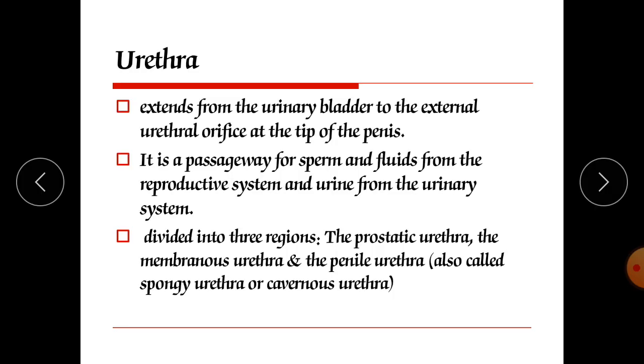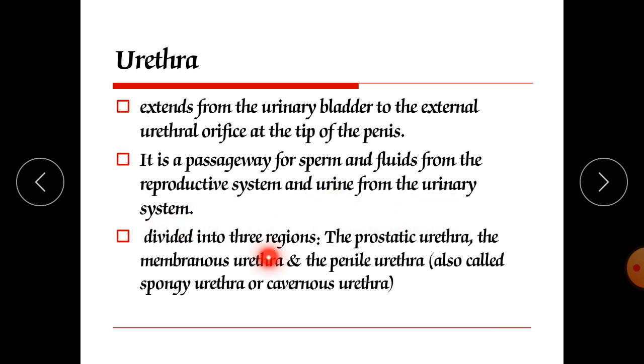Now the urethra. The urethra extends from the urinary bladder to the external urethral orifice at the tip of the penis. It is a passageway for sperm and fluid from the reproductive system. So whatever sperm are produced will pass through this urethra. Not only that, it also carries urine from the urinary system.